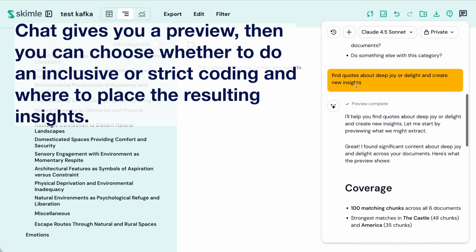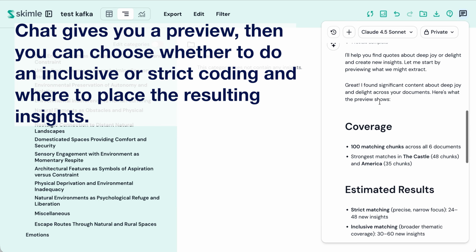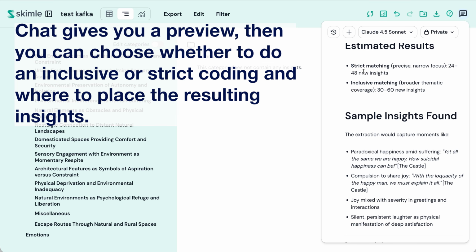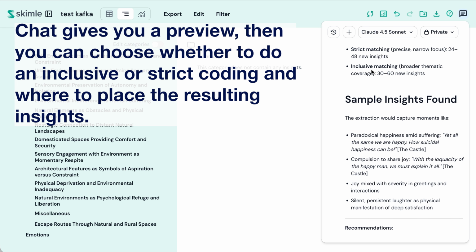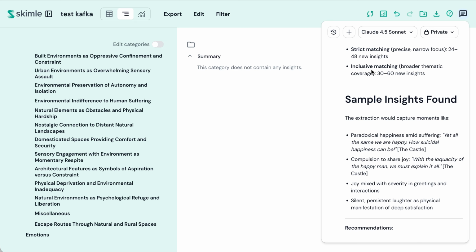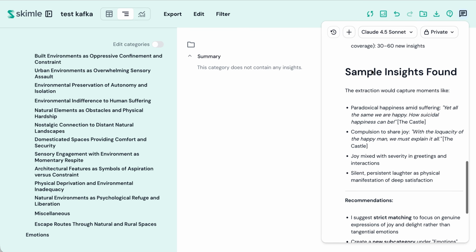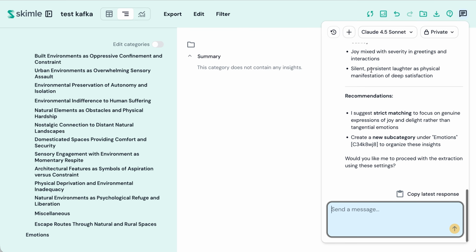So what our chat does, it does this kind of preview where it finds how many paragraphs there are and estimates how many insights you create with strict matching, where you really need to have content that matches your query, or this kind of inclusive matching that is a bit looser in their content. So it recommends that you create insights with strict matching, and the new subcategory fits under the emotions category I created.